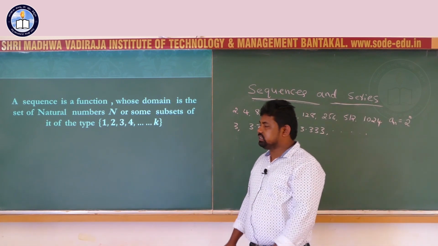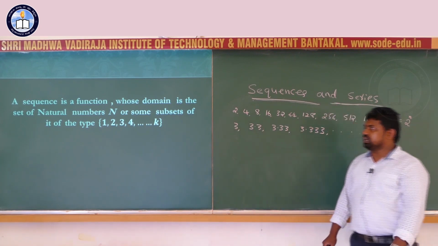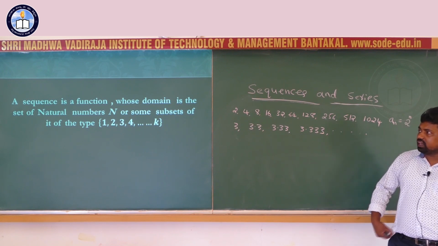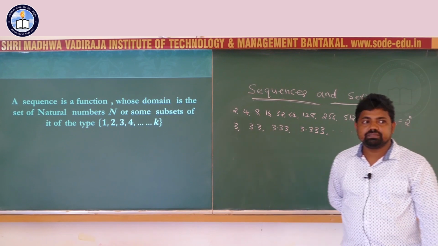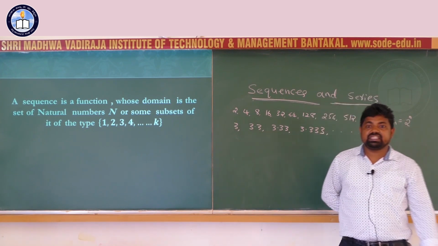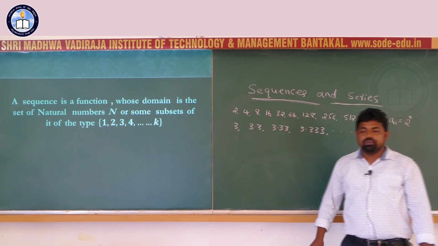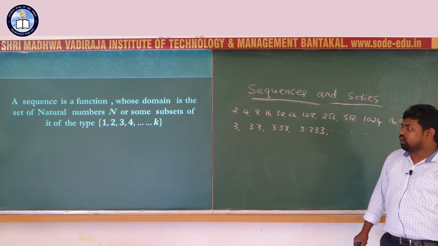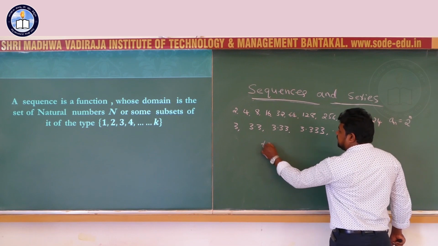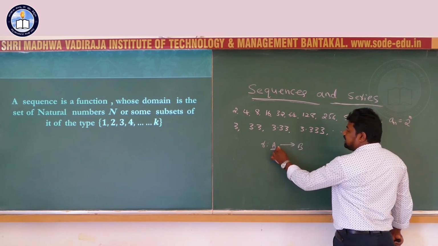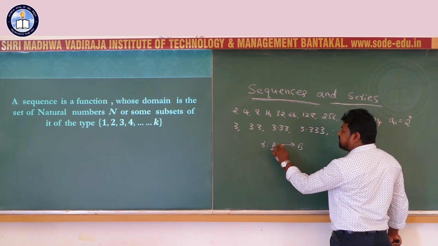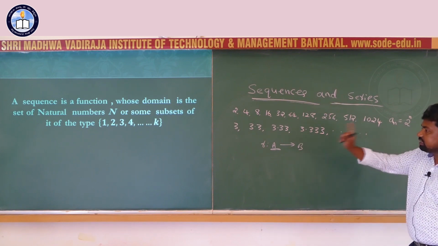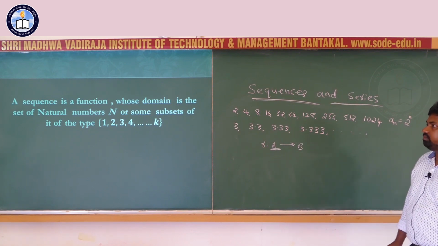In the second chapter, relations and functions, we already know what a function is. What is a function? A function is a relation in which every element of the domain is related with a unique element of the codomain. Suppose f is a relation from A to B, then each and every element of A is related with a unique element of B. Then such a relation is called a function.